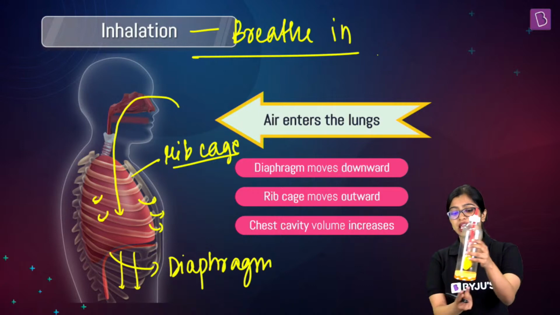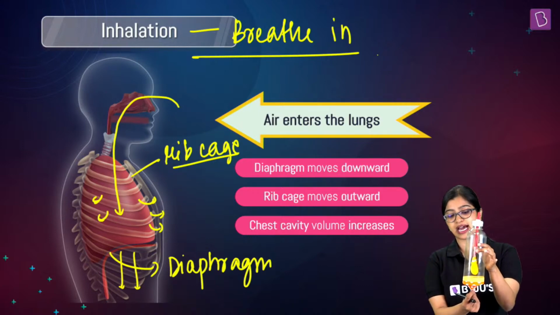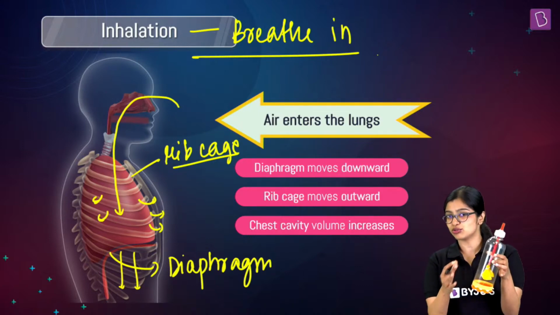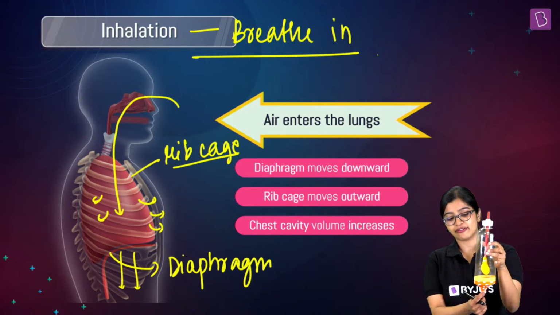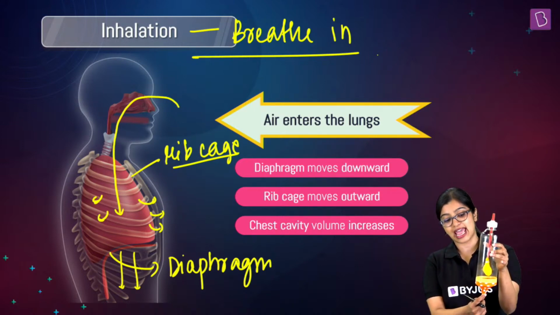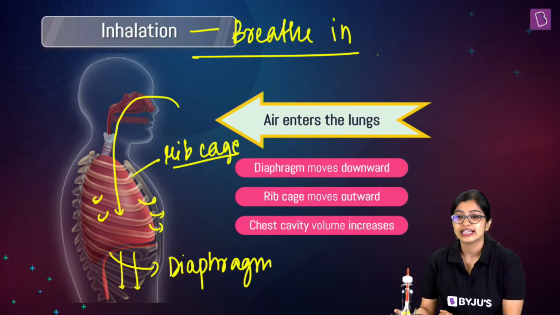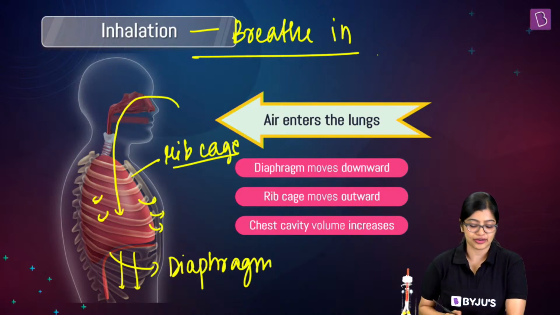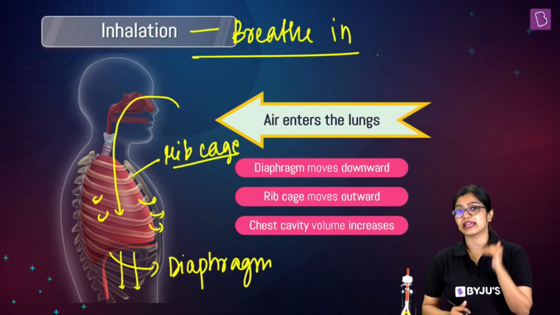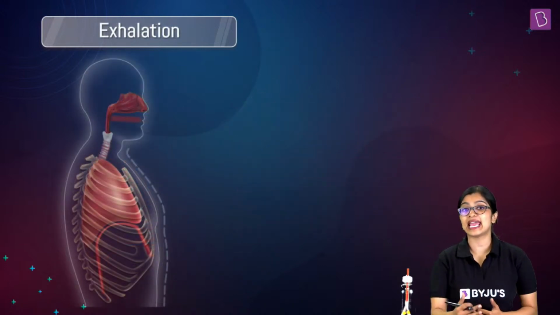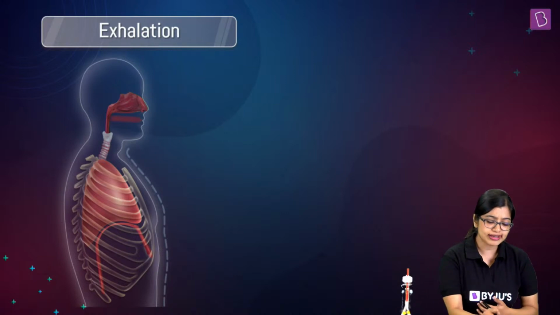So if you see, if I flatten this, when I pull this diaphragm down, of course we are not able to see the movement of the ribs, but when the diaphragm is pulled down or it gets flattened, air will enter, right? So this is very, very important. Yes? Okay, all right. So this is about breathing in. Similarly, when we exhale out or when we breathe out, what happens?